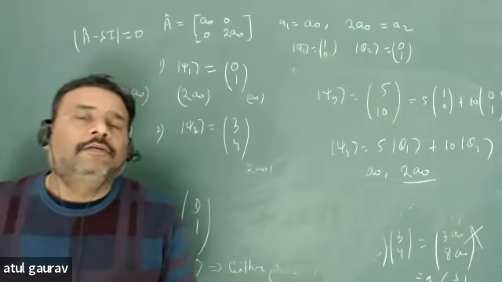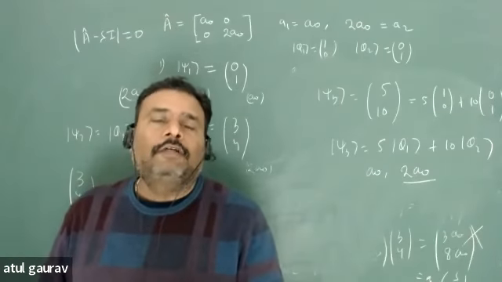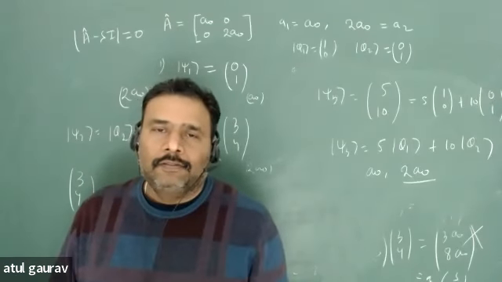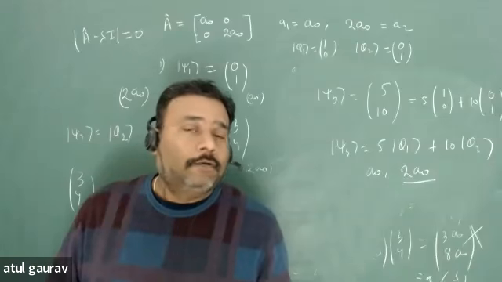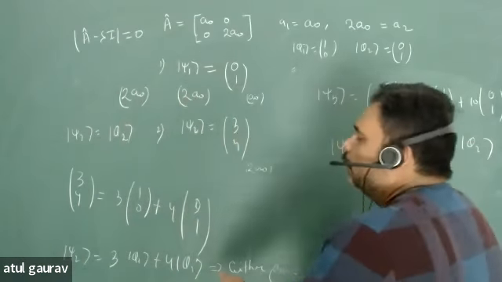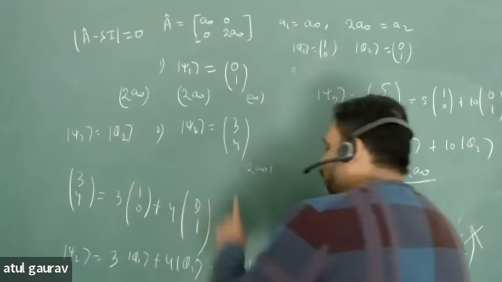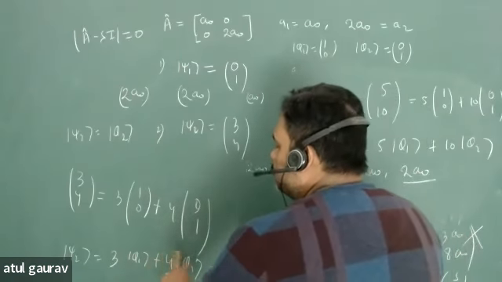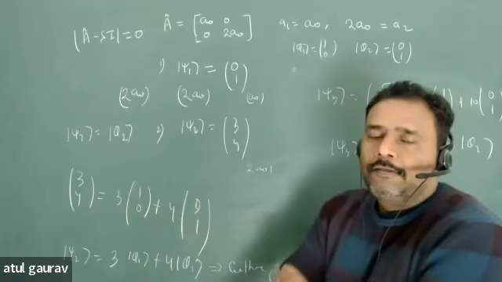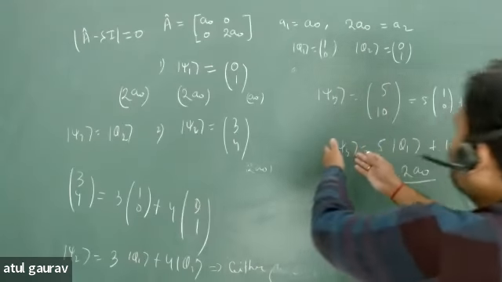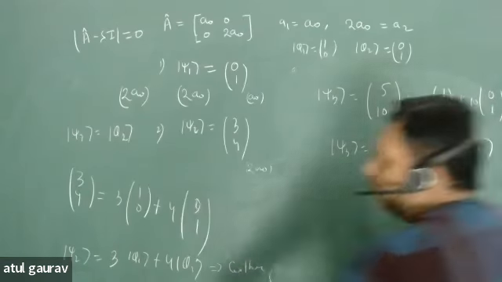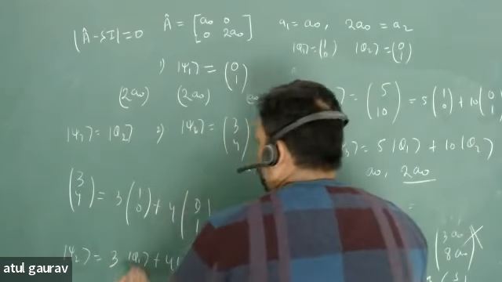So this is just like going for the toss. Either you will get head or you will get tail. That's it. But you cannot predict when you will get head and when you will get tail. Similarly, here you cannot predict when you will get A0 or when you will get 2A0. But yes, your answer should be either A0 or 2A0. But my question is that, suppose this is my psi3. Here also I am getting A0 and I am getting 2A0. This is my psi2. Here I am getting A0 or 2A0.